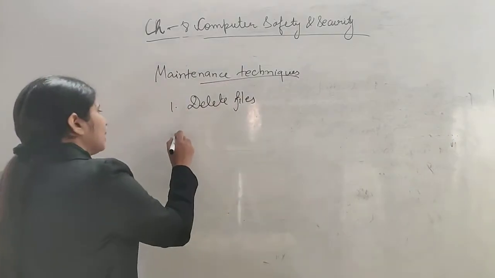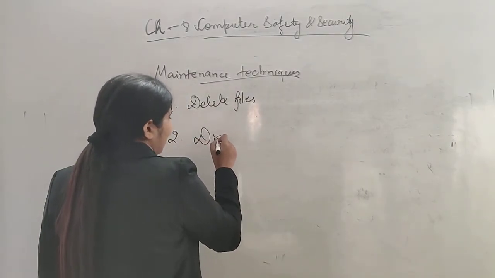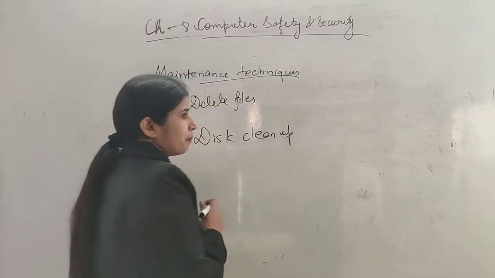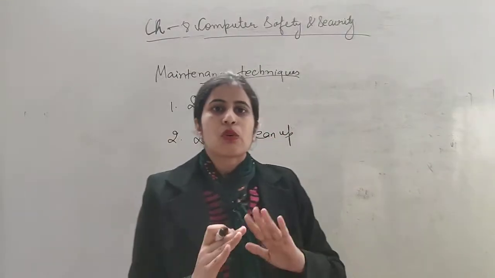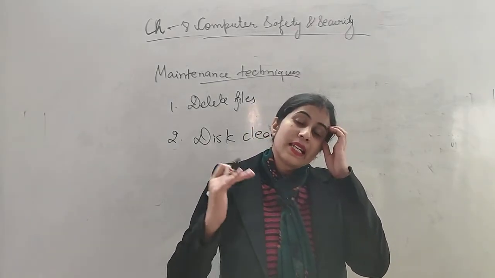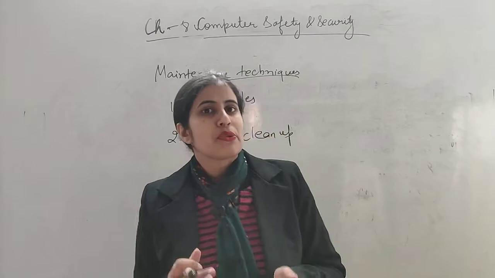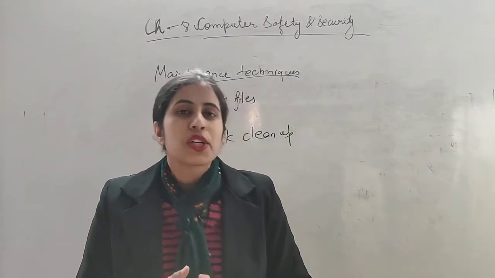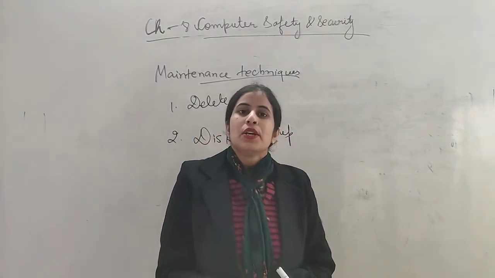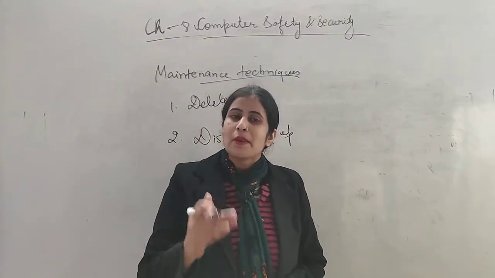Okay. The second is disk cleanup. What is disk cleanup? We know cleanup means to clean. Here we are doing disk cleanup, which means we are going to clean the disk. How can we clean it? We can clean it by deleting the temporary files.